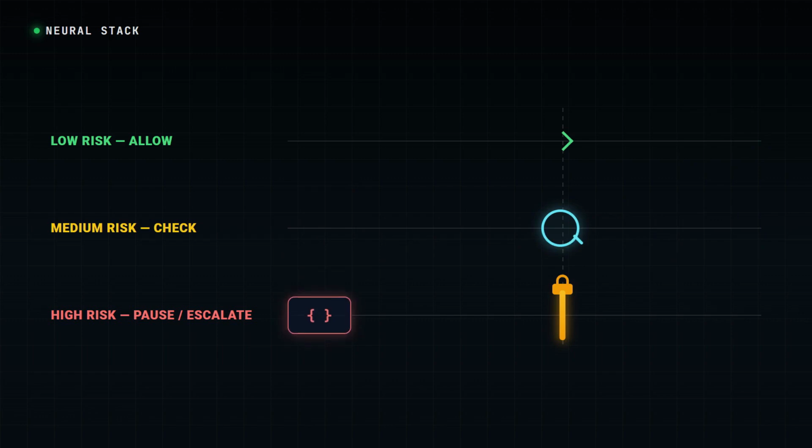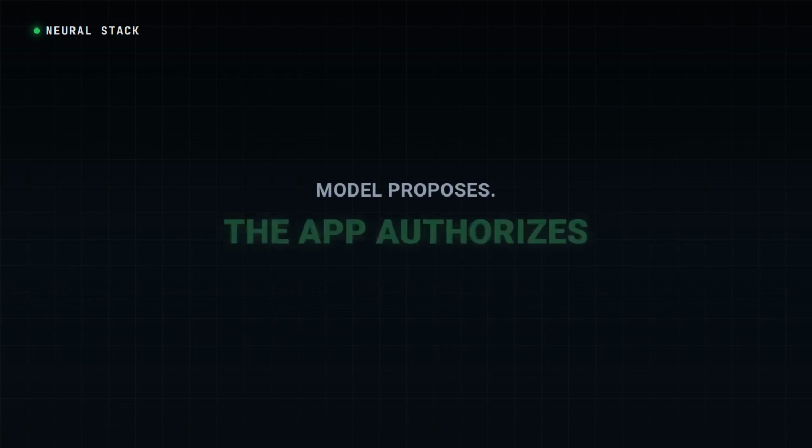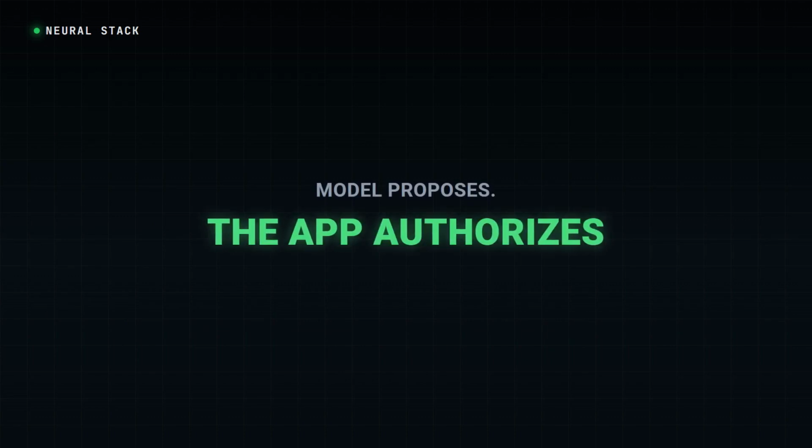or human escalation. The important part is that this risk decision lives outside the model's persuasive text. The model can propose a call. The application assigns the tier and enforces the gate. That keeps generation separate from authorization.